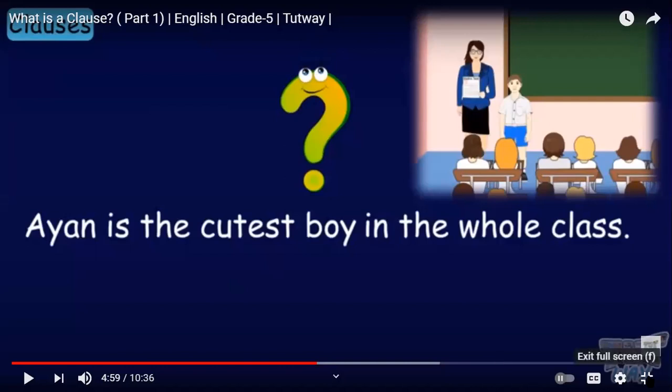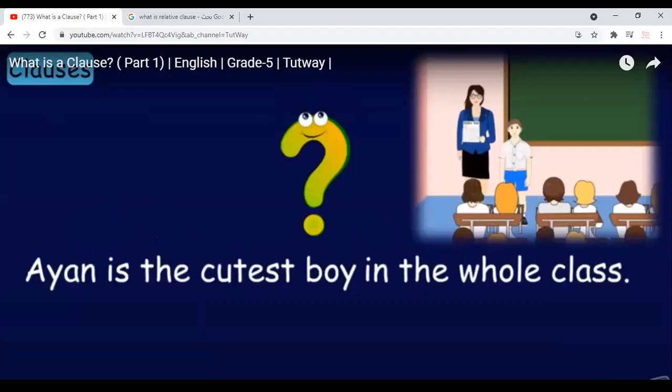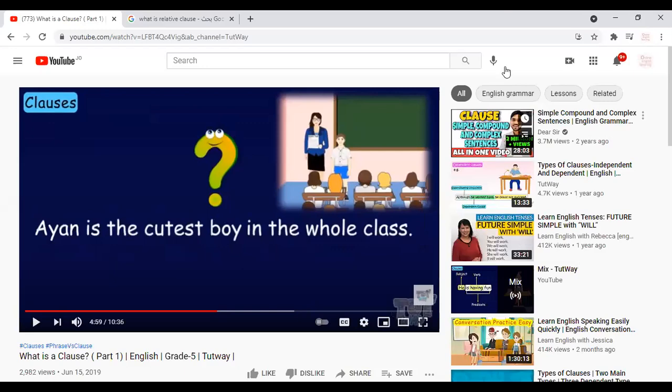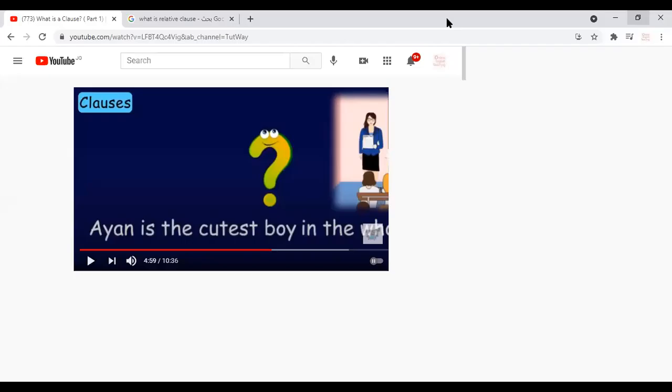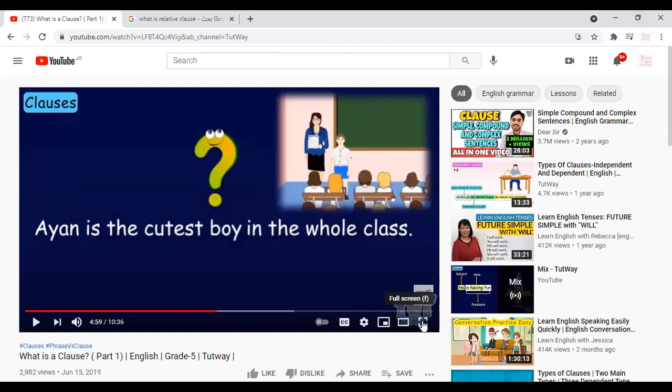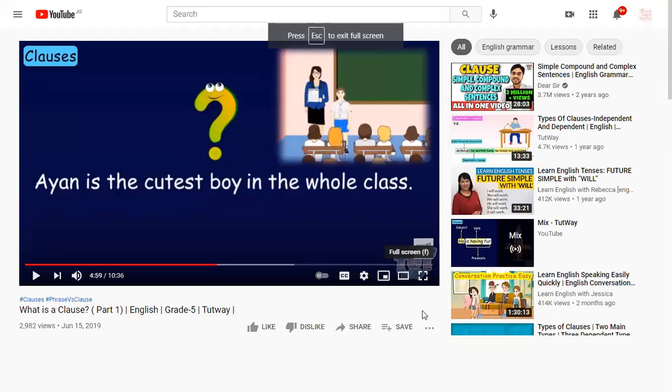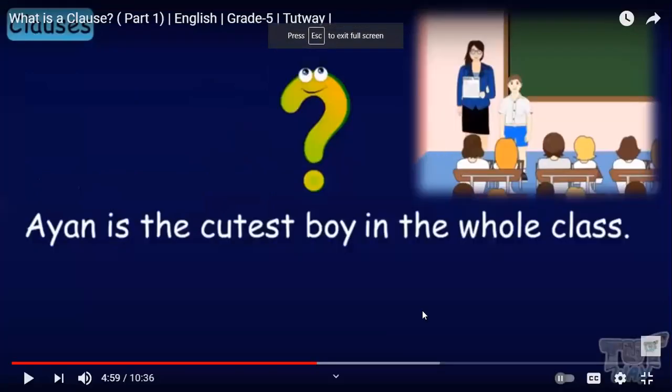Ayan is the cutest boy in the class. So Ayan is the cutest boy. Here is the clause, and this part we call the clause, and it can stand alone.